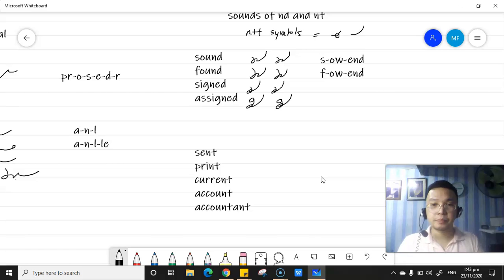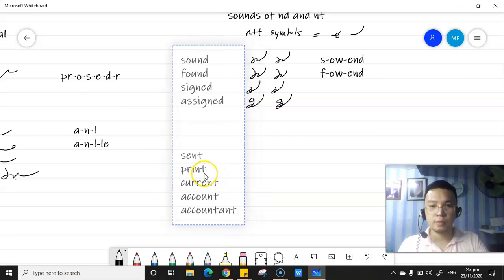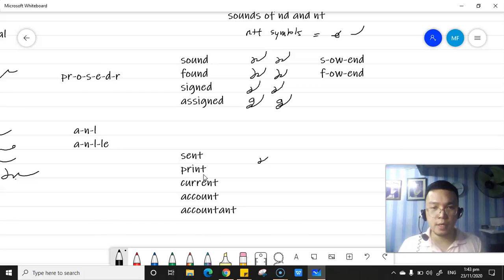Let's go with the ent. Examples for the ent. So let's have the sent, S-E, ent. Print, P-R-E, ent. Current, K-R-E-Ent.